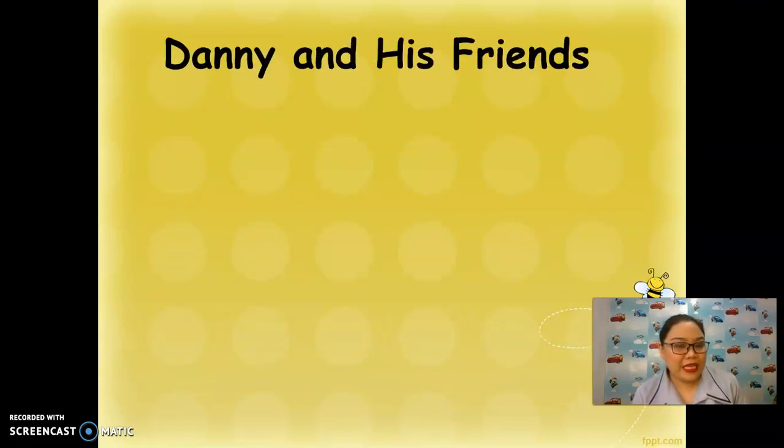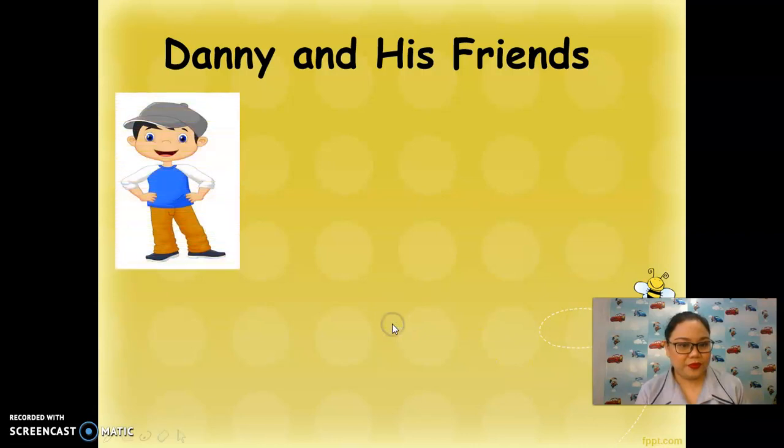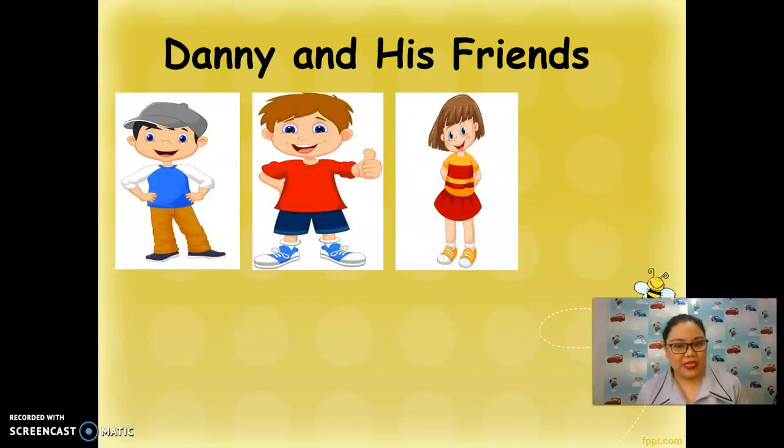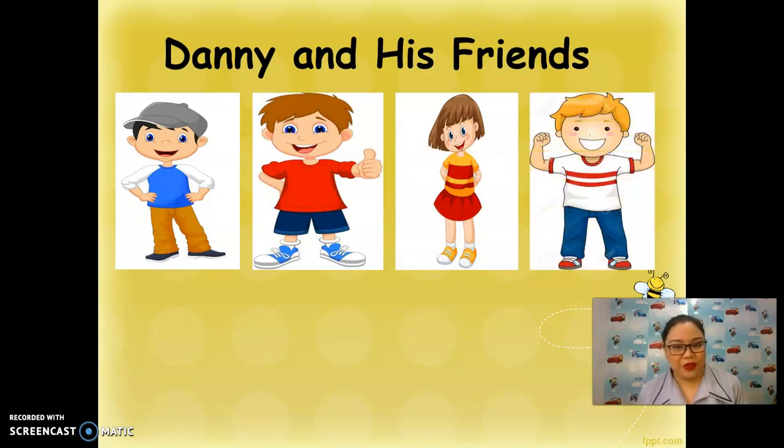So this is what Danny's mom did. We have Danny, we have Josh, we have Lily, and we have Mark. She counted first the children. And how many children are there? Very good. 4.